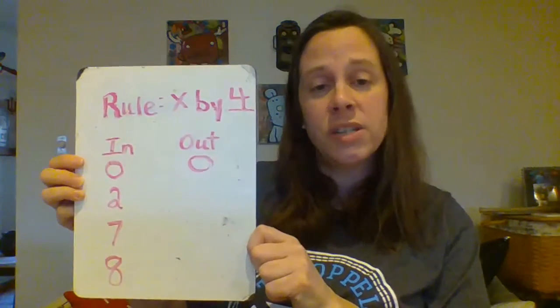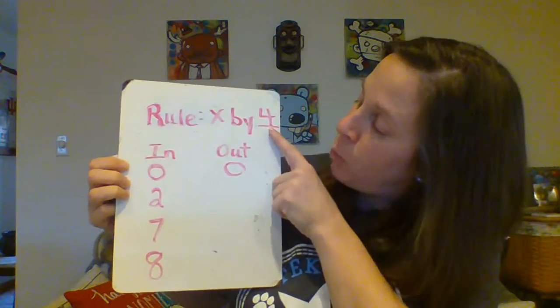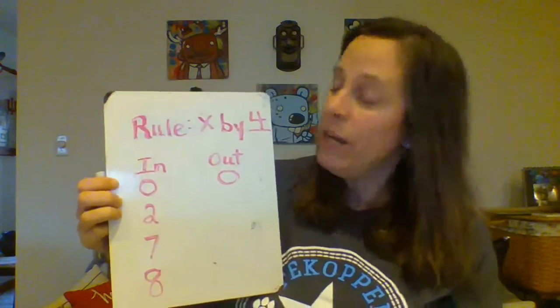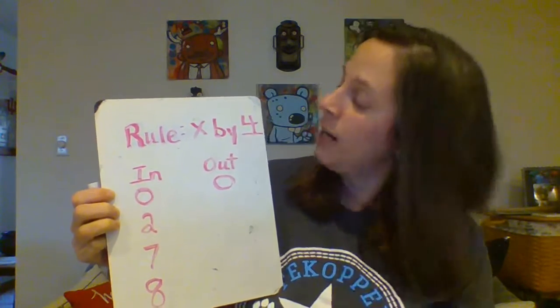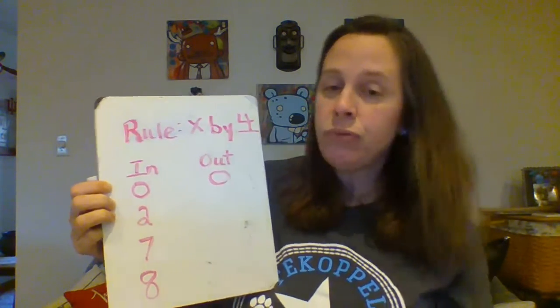Now, here's where we can start using some skip counting or some doubles facts. Here we have 4 times 2. Now, we know we could do 4 plus 4 as a doubles fact, or we could use our skip counting. We could say 4, 8, and 4 times 2 would be 8.